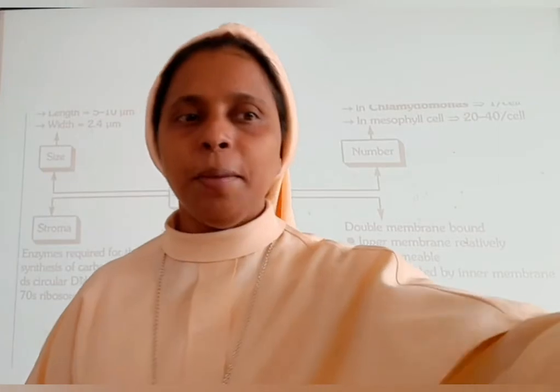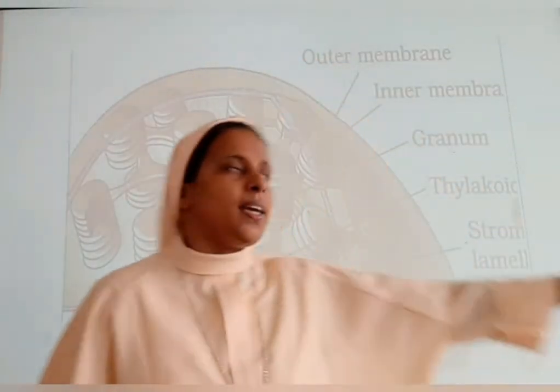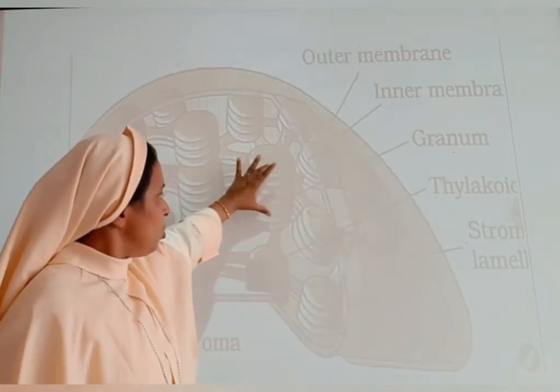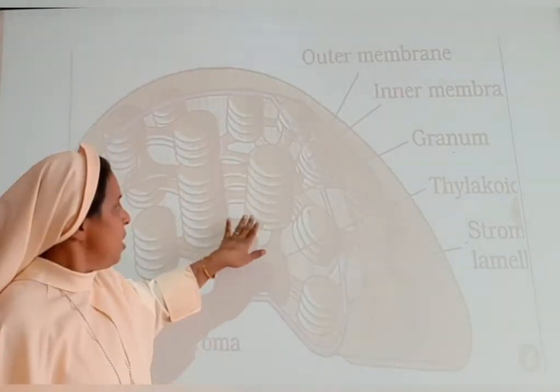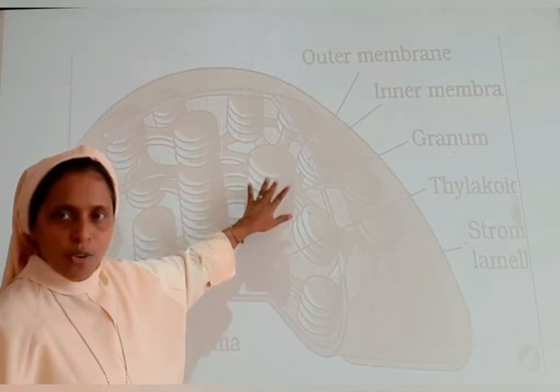Okay, next we will see the image of how it is arranged. We can see here the outer membrane and the inner membrane. As I have told you, granum is the singular form. So how are the thylakoids arranged? You can see here, it is arranged in the form of stacks.